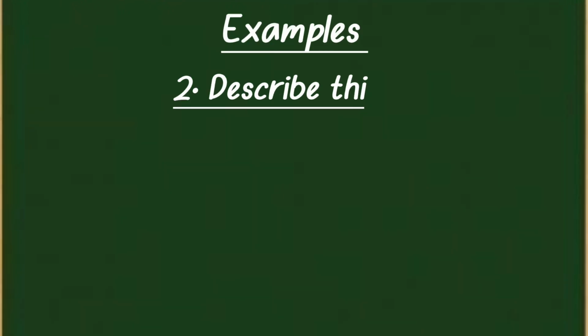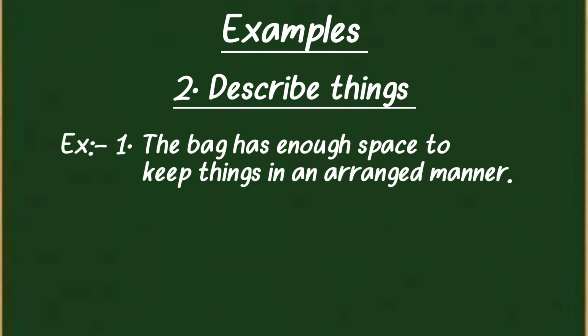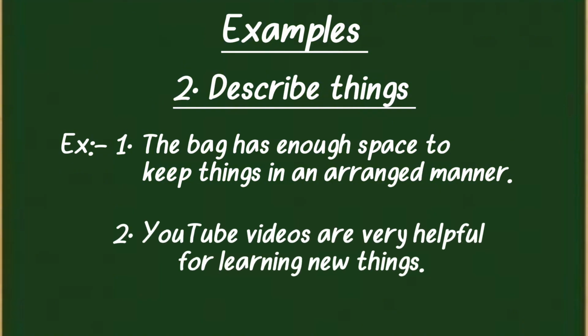Now, describe things. Assertive sentences are used to describe things. For example, the bag has enough space to keep things in an arranged manner. YouTube videos are very helpful for learning new things.